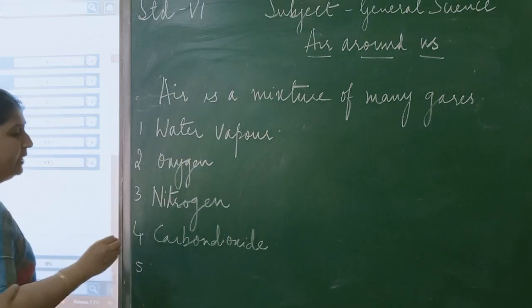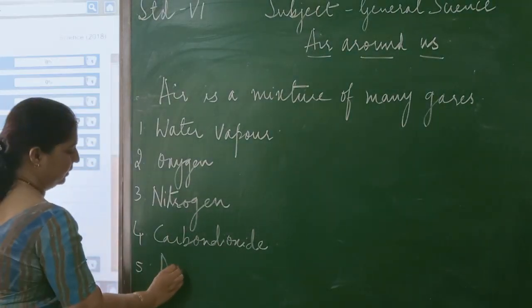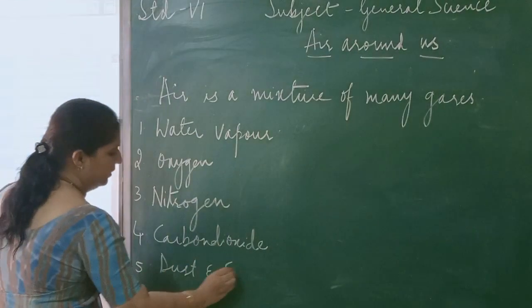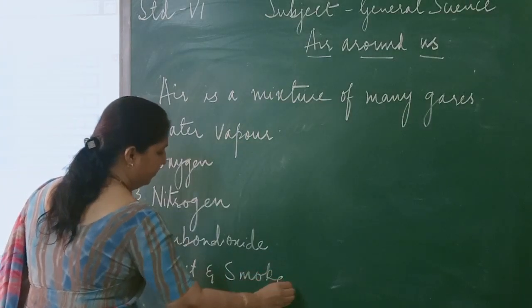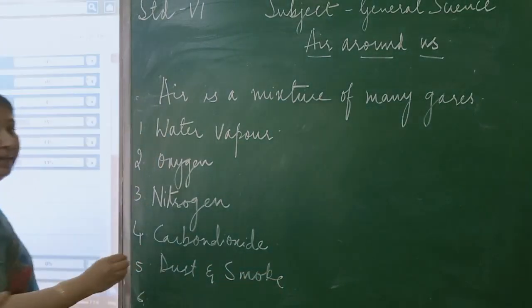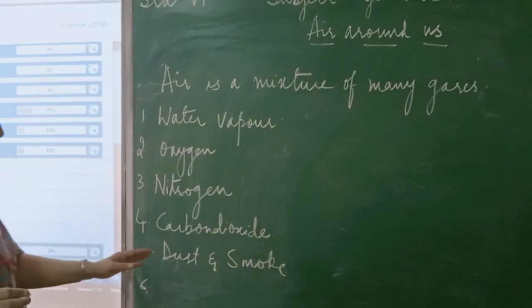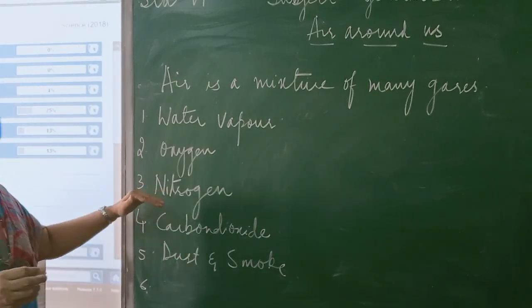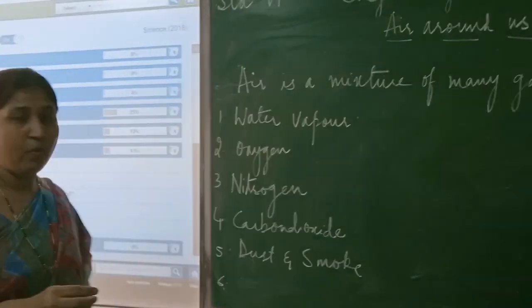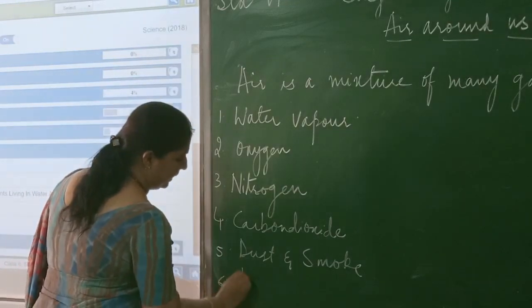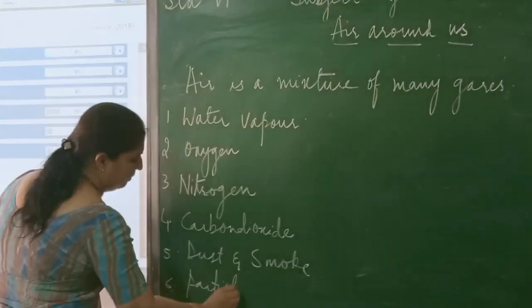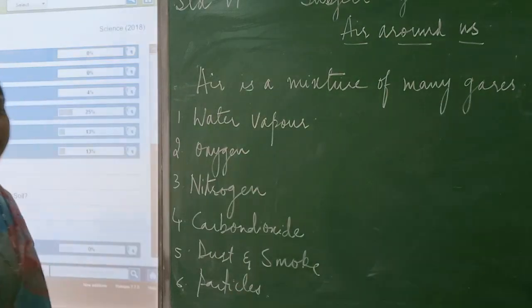Then you have dust and smoke. Then you have some other particles also, other than dust, smoke, carbon dioxide, nitrogen, oxygen and water vapor. Some other particles also air contains.